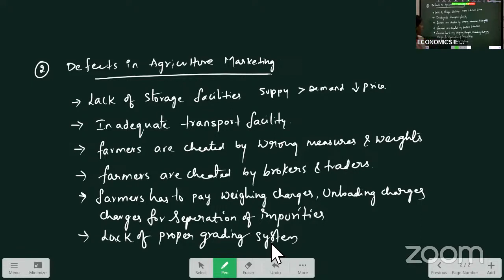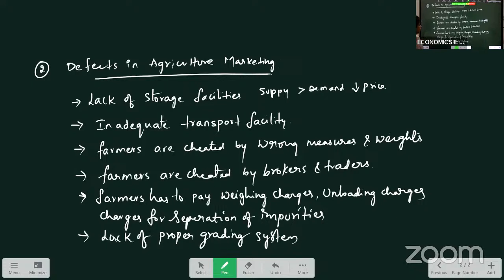And there is a lack of proper grading system for these agricultural products. As the grading system is not followed, they are not differentiating the quality of the product, so remunerative prices for the agricultural output are less. So these are the defects in agricultural marketing in India.